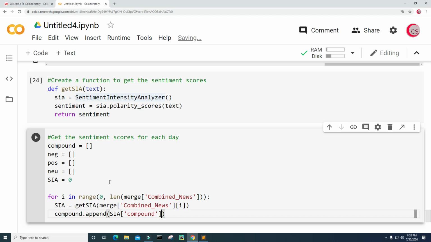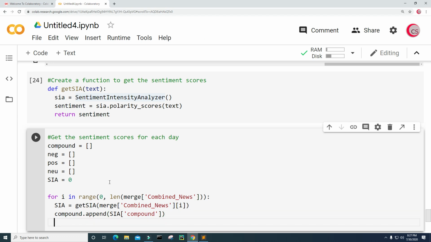If you don't know what compound is, compound is basically a score or a metric that calculates the sum of all the lexicon ratings which have been normalized between -1, which is the most extreme negative, and +1, which is the most extreme positive. Okay? All right. So now we have that compound score.